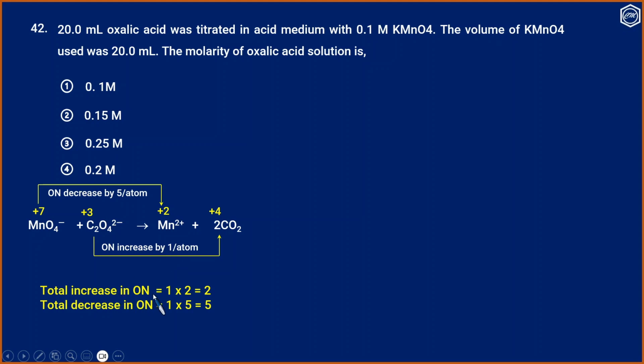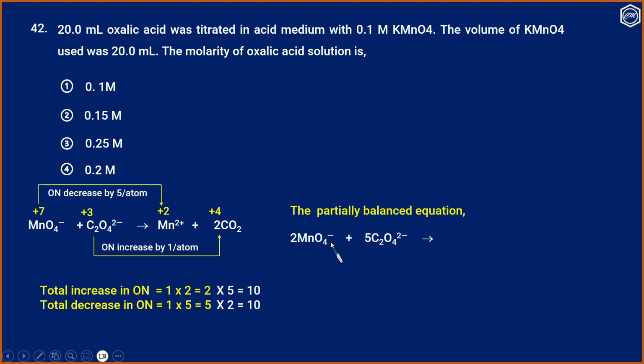So the total increase in oxidation number is 1 into 2, that is 2, and the total decrease in oxidation number is 1 into 5, that is 5. To equalize increase and decrease, we multiply by 5 and 2. Therefore, the partially balanced equation will be 2 MnO4 minus plus 5 C2O4 2 minus. We are not interested in the products; we need only the ratio between these two.